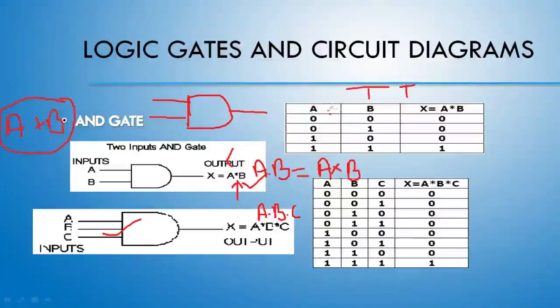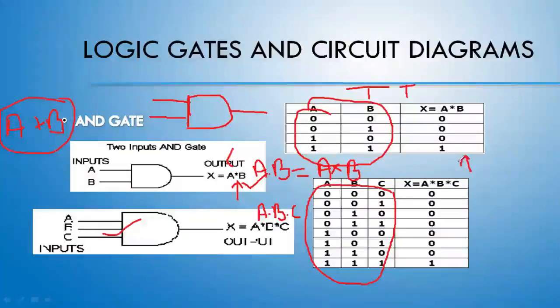See the output. The input is same. It will be same for any circuit. If we are having two variables, then these 4 will be the possible combinations. If we are having 3 variables, then these are the possible combinations. You need to concentrate on the output.